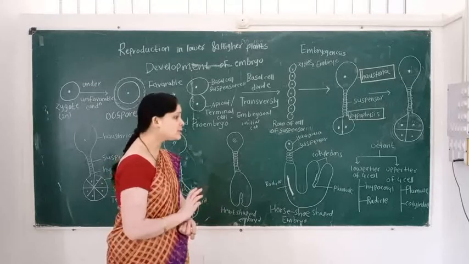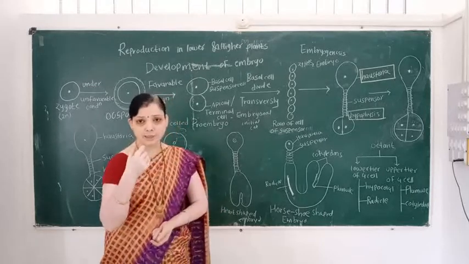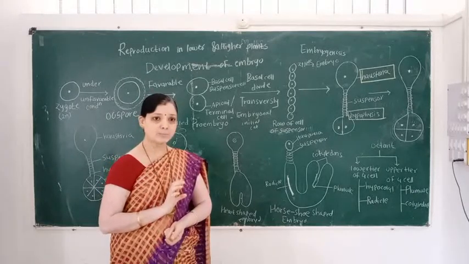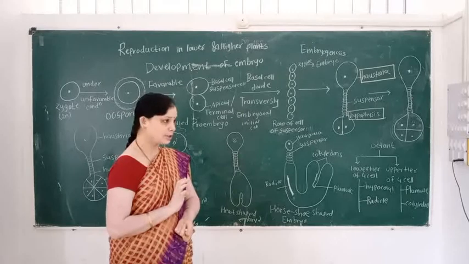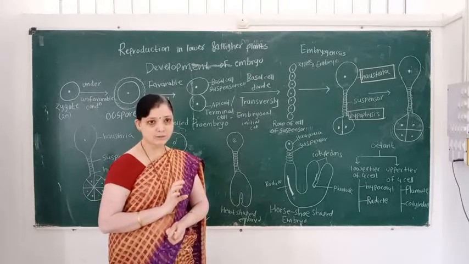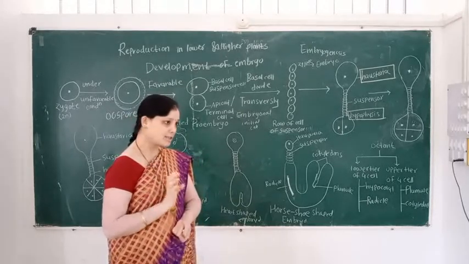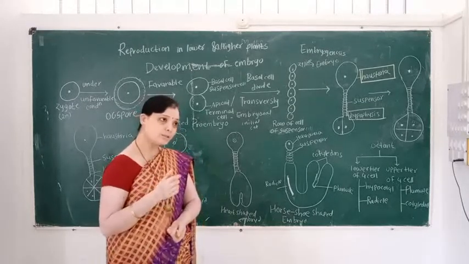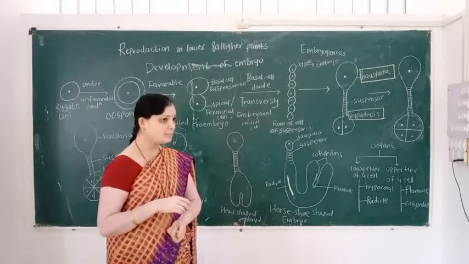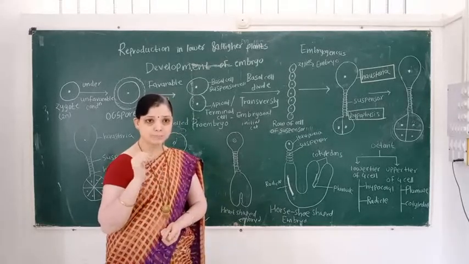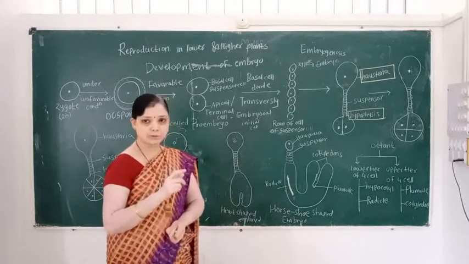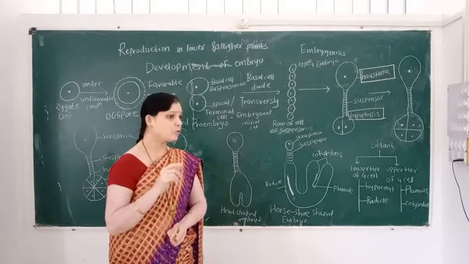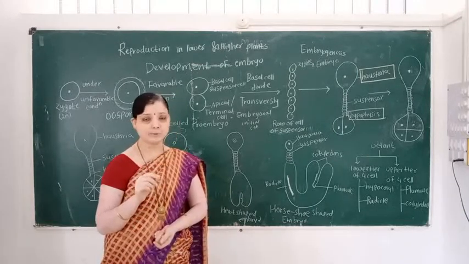The suspensor pushes the embryo into the endosperm. What is the function of the suspensor? It pushes the embryo into the endosperm. Endosperm is a triploid nutritive tissue, and it is the product of double fertilization, that is triple fusion. And the zygote is the product of syngamy, and after syngamy, the zygote is converted into the embryo. So this process is known as embryogenesis. It takes place at the micropylar end of the embryo sac.